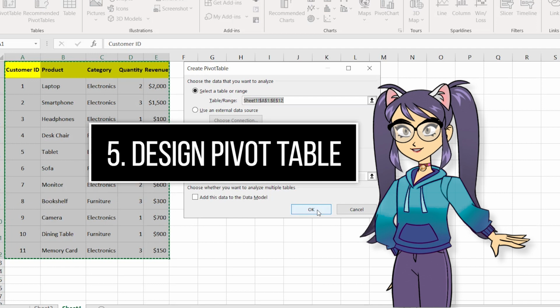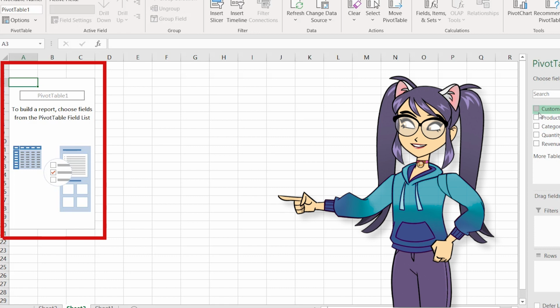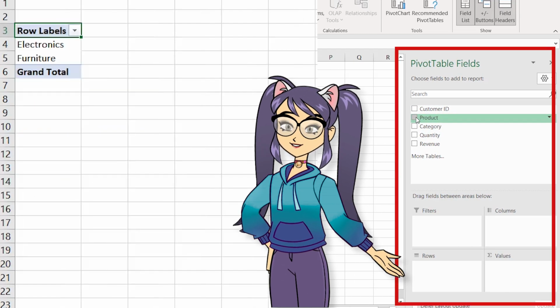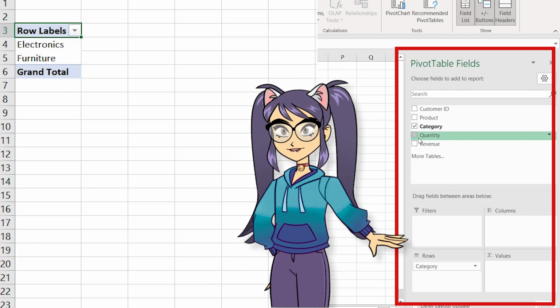Fifth step is: design your pivot table. You'll now see a blank grid on your selected worksheet. On the right, you'll see the Pivot Table Fields pane. Drag and drop fields from your data into the rows and values areas in the Pivot Table Fields pane.